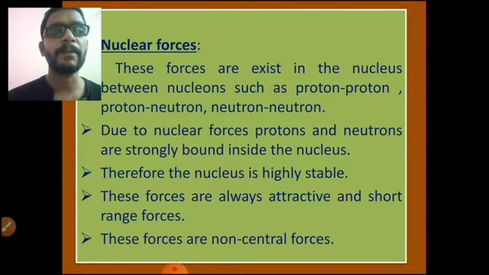You know that protons are positively charged particles, and neutrons are neutral particles. Even so, there exists an attractive force between them. So why is there an attractive force between proton and proton? According to Coulomb's law, like particles repel each other, we know very well. But here, proton and proton are both like particles, yet there exists an attractive nuclear force. Why does this happen?